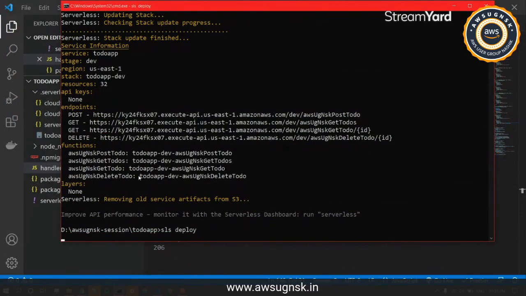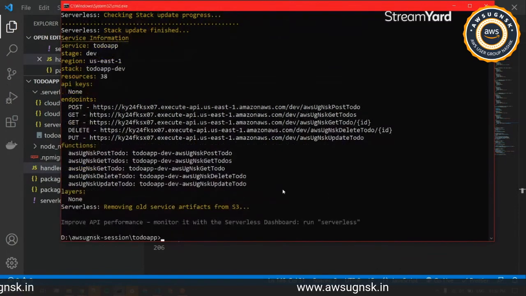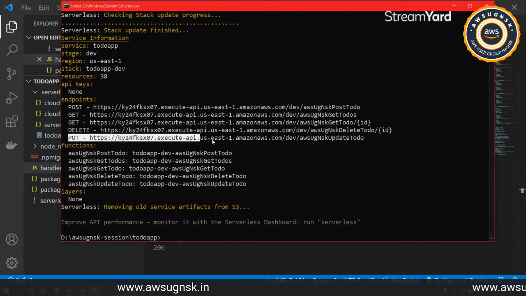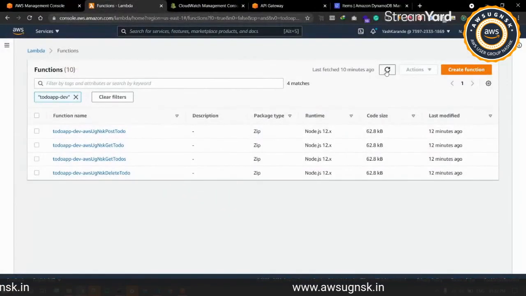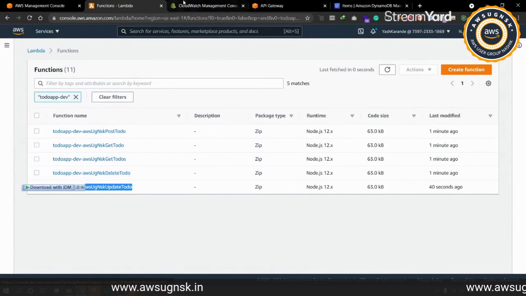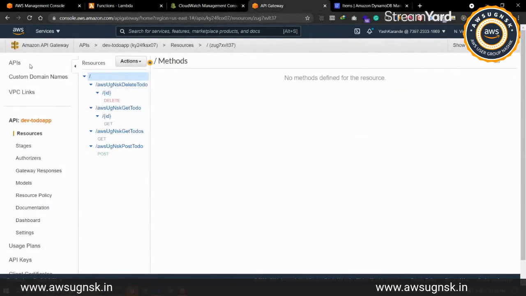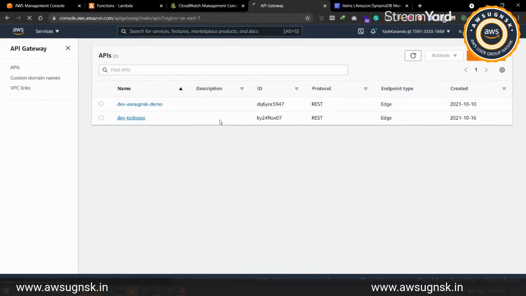That will create the lambda. Okay, so the update method has been added to our stack. We'll go ahead in the dashboard and refresh once. If you are able to see, we have the update method over here. Then under our resources also, it should be listed under APIs, to do.